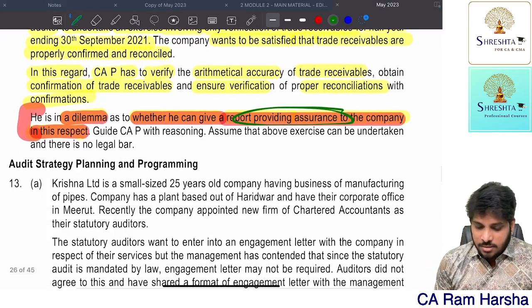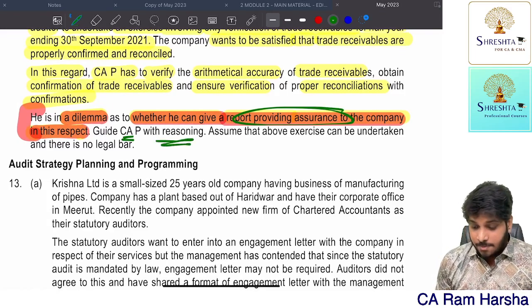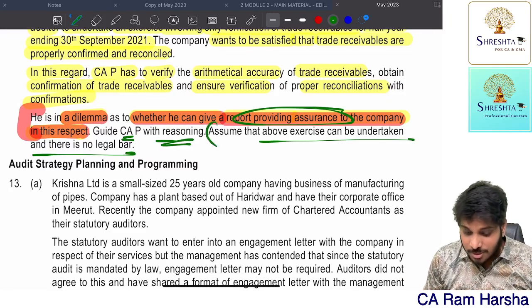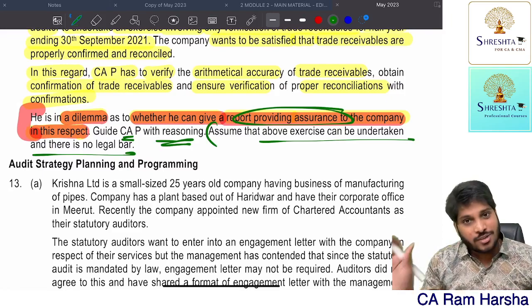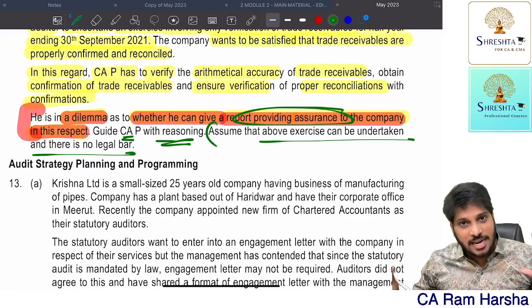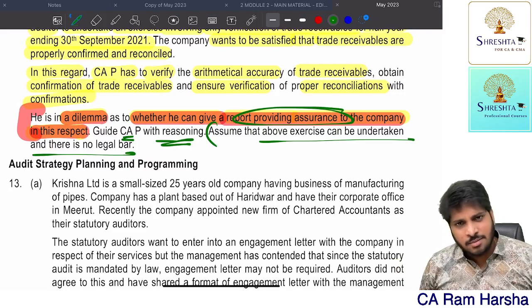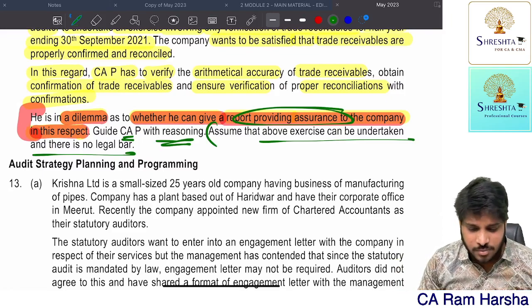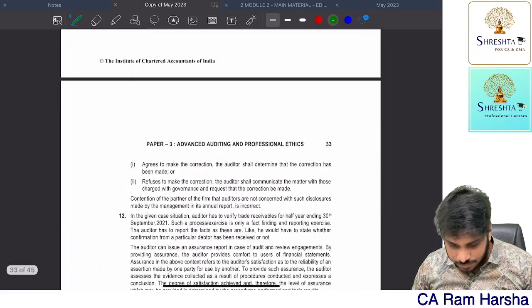The question says: can you guide Mr. P with reasoning, assuming the above exercise is undertaken? They are giving one assumption. You may be thinking it may come under section 144 as a prohibited service. Ignore that. The question is saying ignore all that. Assume that it is legally permitted and that you have taken this assignment. How will you guide him? Explain with reason. That is what they ask, which felt like a somewhat different question.